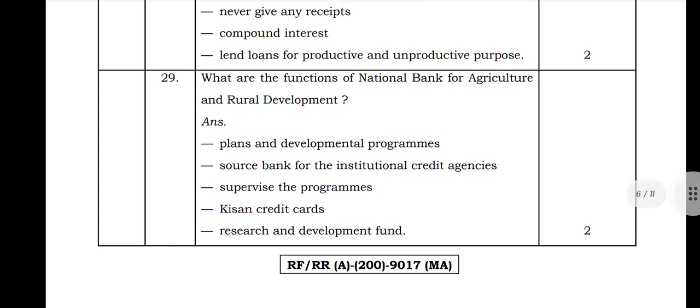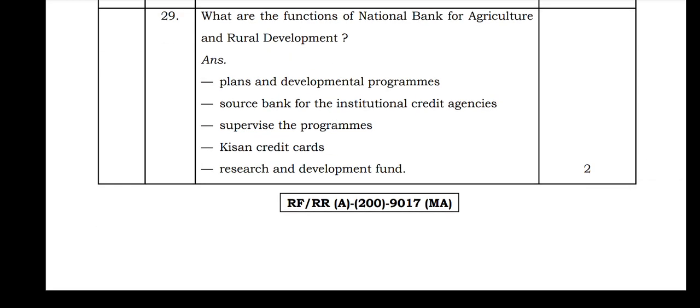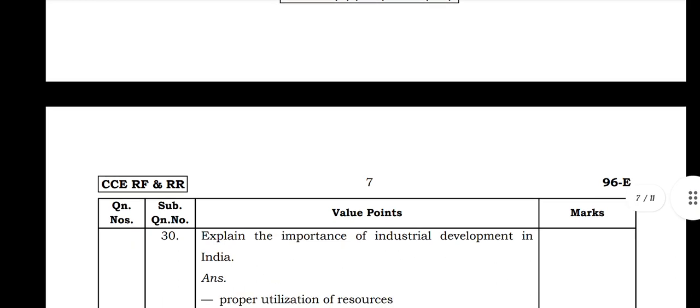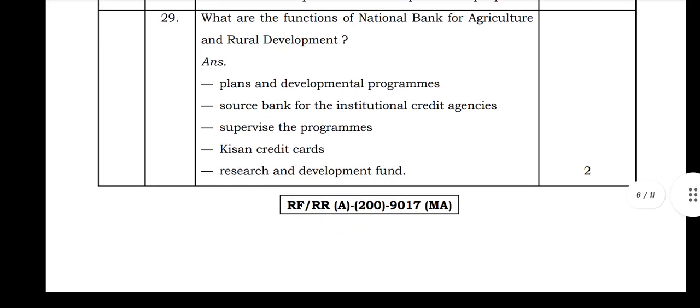In the 29th question they asked, what are the functions of the National Bank for Agriculture and Rural Development? The functions are: it plans and makes development programs, it is the source bank for the institutional credit agencies, supervises the programs, Kisan Credit Card, Research and Development Fund. These are the functions of the National Bank for Agriculture and Rural Development.